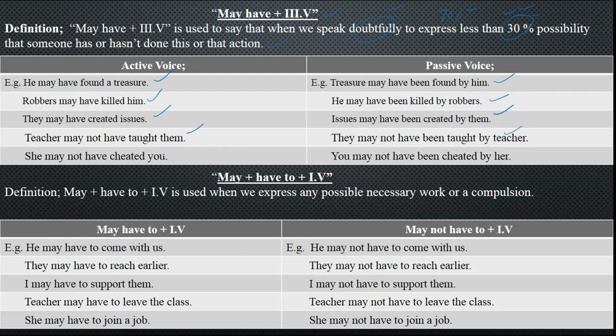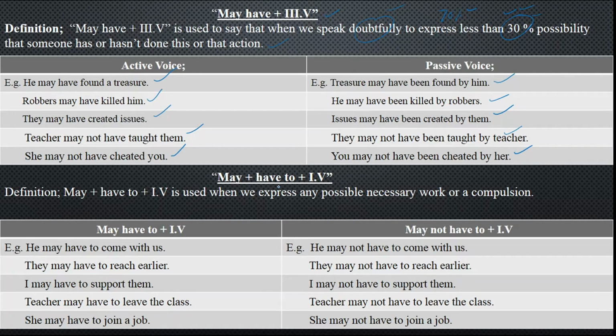She may not have cheated you. Over there you are saying that she may not have cheated you. If she had cheated you, you would have faced a lot of problems. That is why you are still happy and spending a good life. You may not have been cheated by her, that you are praising, saying she is good or something.